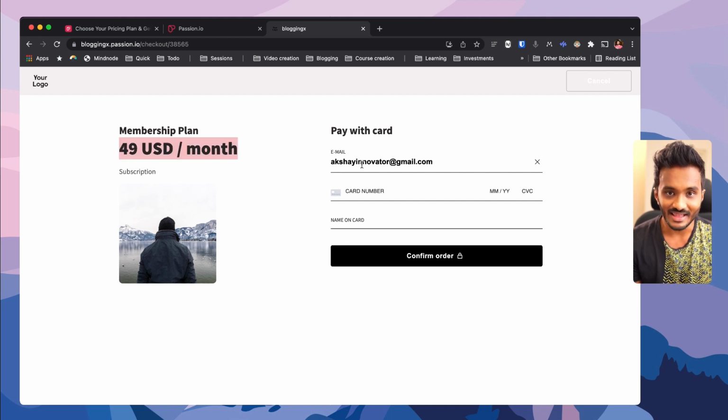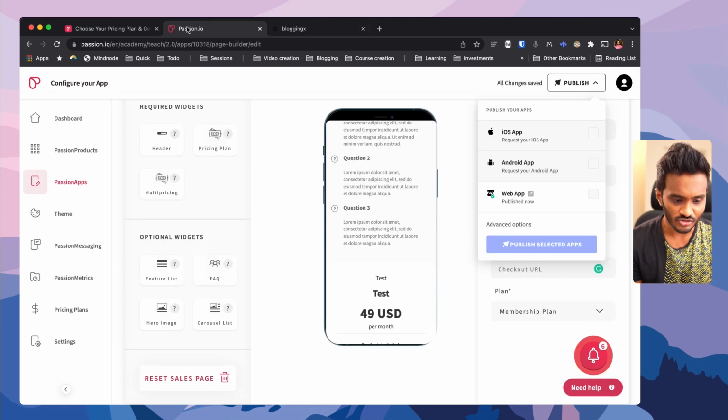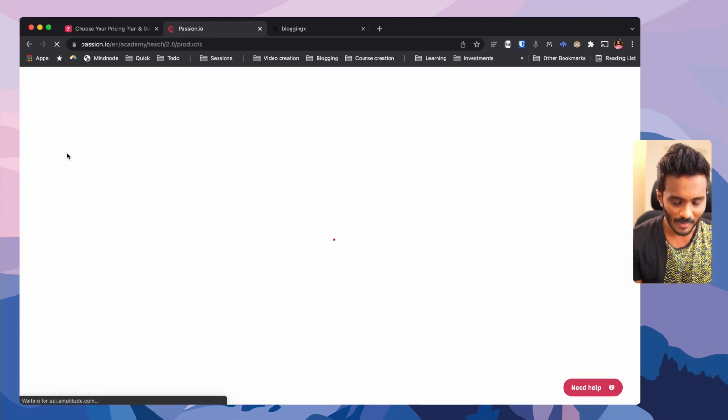You need to note that there will be 3.5% transaction fee that will be charged for every purchase that students make if you're making use of inbuilt Passion payments like this. And here they just need to enter their card number and confirm the order. So I will be going through that. Here you have Passion products.